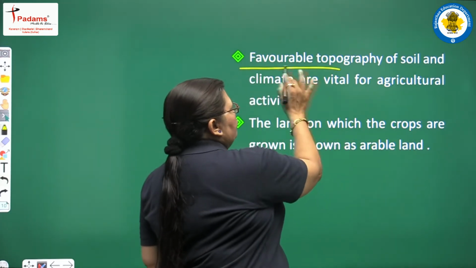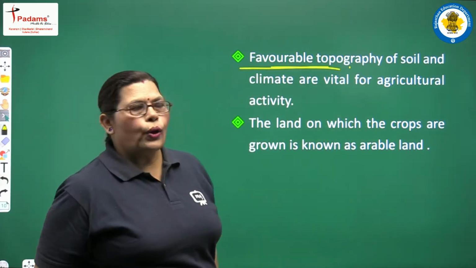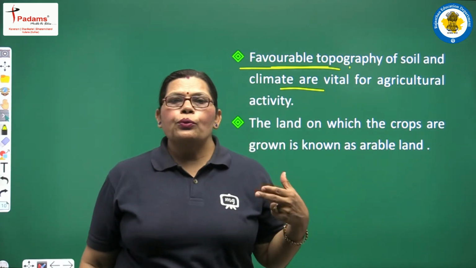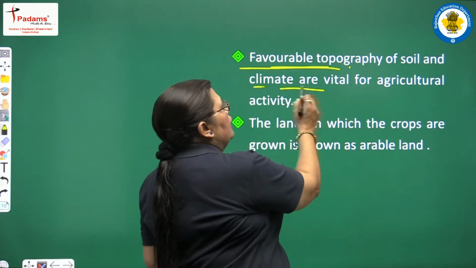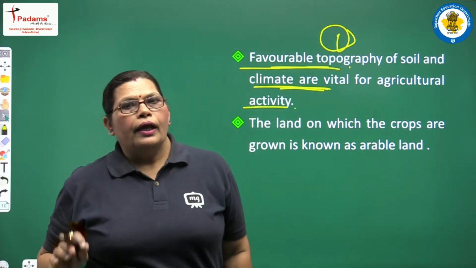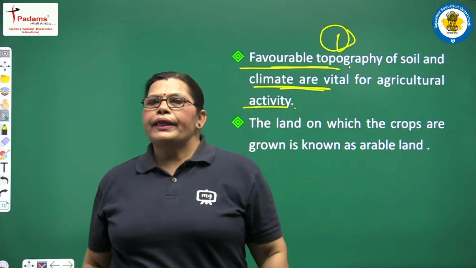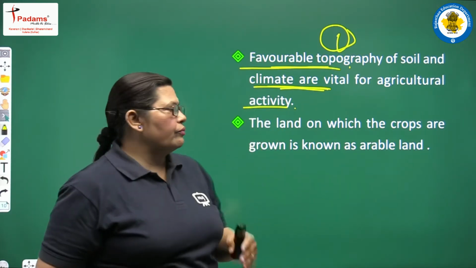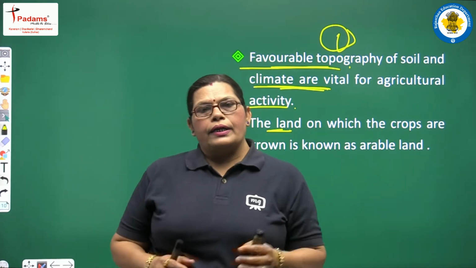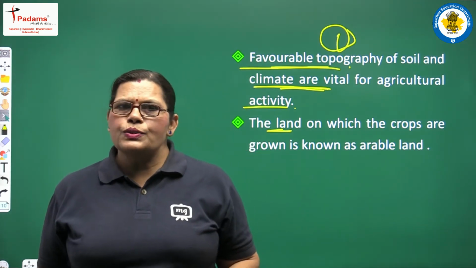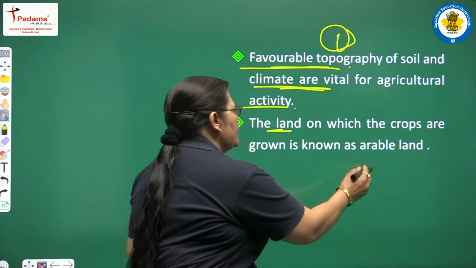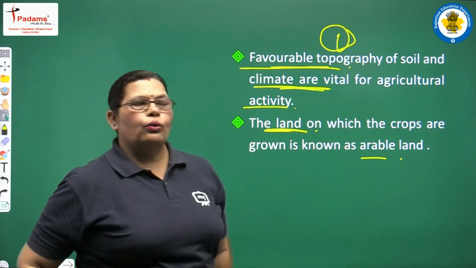See, favorable topography of soil and climate are vital for agricultural activities. So two main things are necessary for agricultural activities. The first is the topography of soil, and the second is the climatic conditions. The land on which the crops are grown is known as arable land. So what is the definition of arable land, students? The shortest and finest definition of arable land is: the land on which the crops are grown is